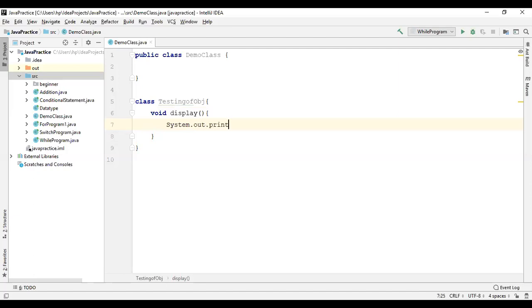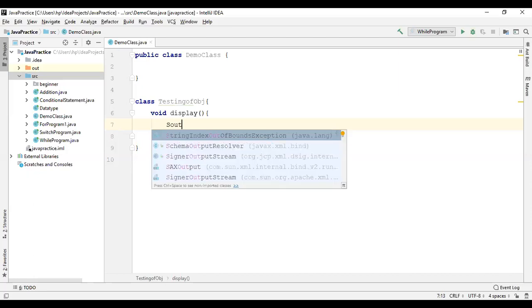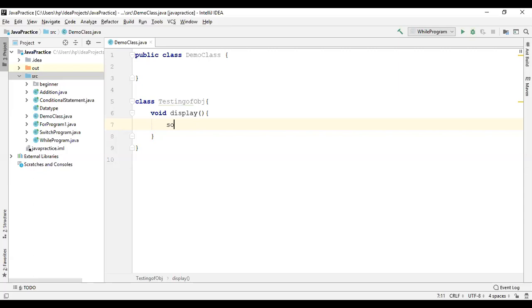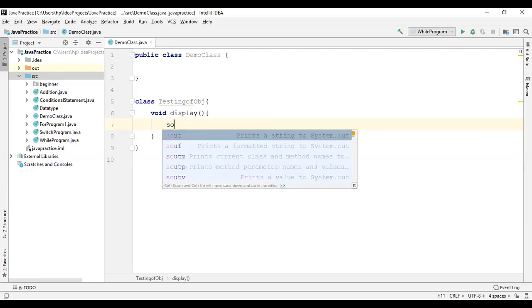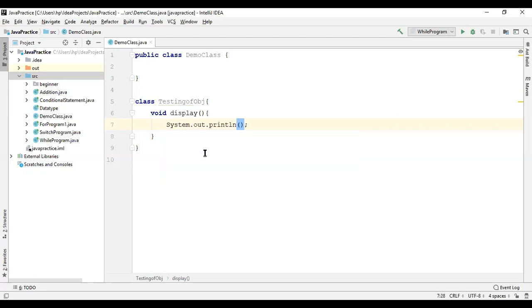If you're using the IntelliJ IDE, there is a shortcut: without writing all of System.out.println, you simply write SOT, and it automatically prints System.out.println. Within that I have to write any message.